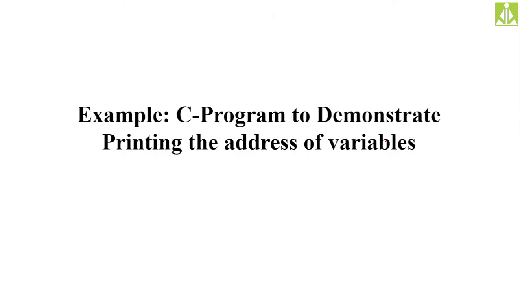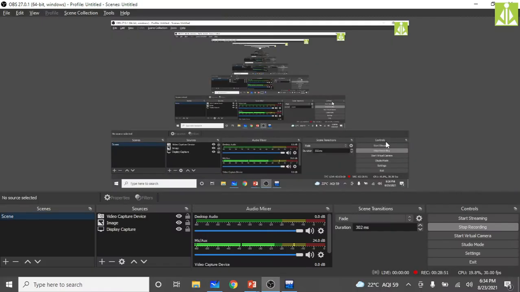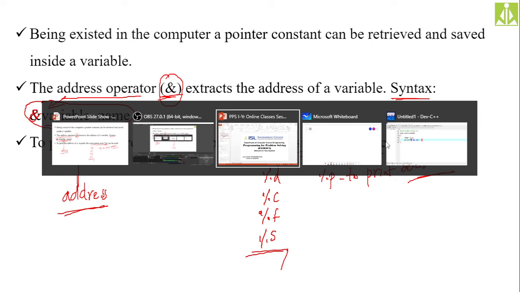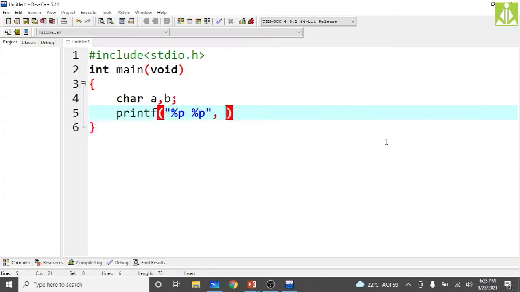To get the address of a variable, prefix it with the ampersand symbol. Put the ampersand symbol before the variable name. Now my variable name is a, and I want to get its address, so I put the ampersand symbol before a. To get the address of b, &b. Like this we are getting the address of a and the address of b, and that same thing we are printing on the output screen.